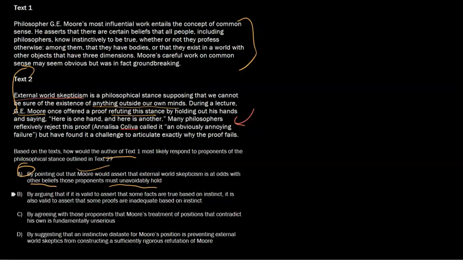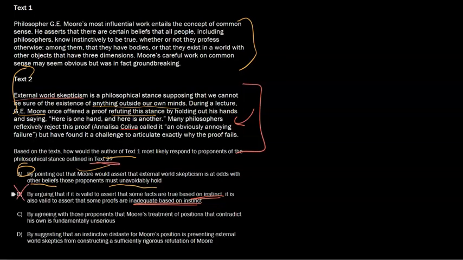But B, okay, so by arguing that if it is valid to assert some facts are true based on instinct, it is also valid to assert that other proofs are inadequate based on instinct. Well, this isn't really what he's offering up, okay? There's not too much on instinct here. The main choice is definitely not on instinct, and this one doesn't even really mention instinct, right? So he's not going to respond to text 2 by talking about instinct when text 2 didn't even talk about instinct.